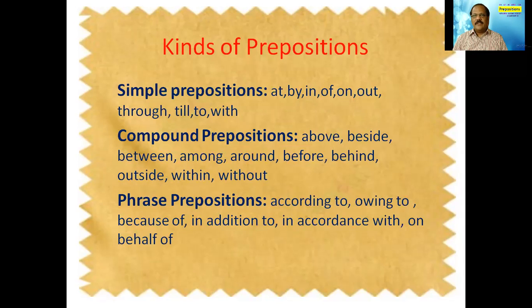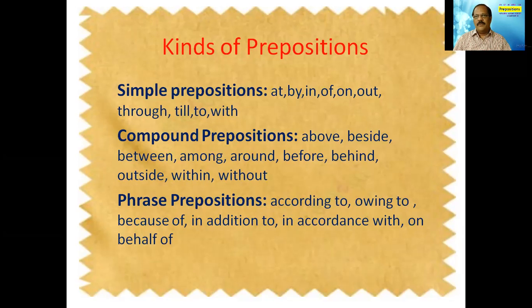When we go for kinds of prepositions, there are the simple prepositions. What are they? At, by, in, off, on, out, through, till, to, and with. These are what we call simple prepositions. That means they do not have much complexity in them. These are the normal prepositions that we use: at, by, in, off, on, out, through, till, to, and also with.